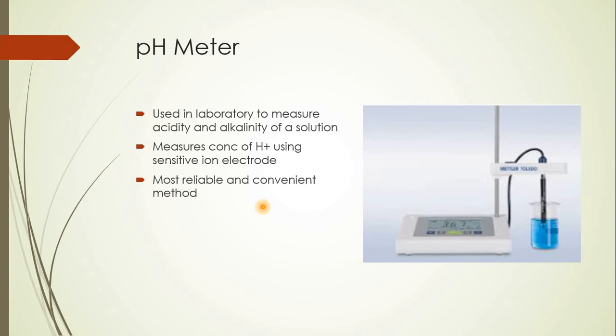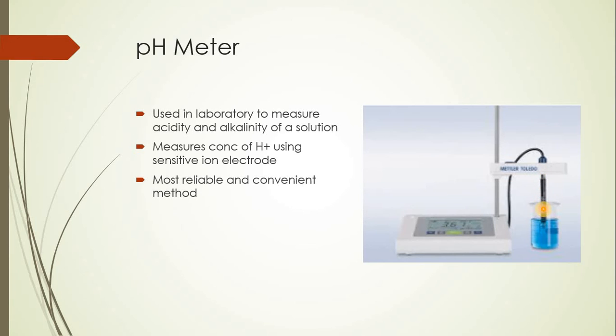Now, the pH meter. You might have seen this pH meter in the laboratories, and it is used to measure the acidity or alkalinity of the solution. It measures H plus ion concentration using a sensitive electrode, which is an ion electrode.